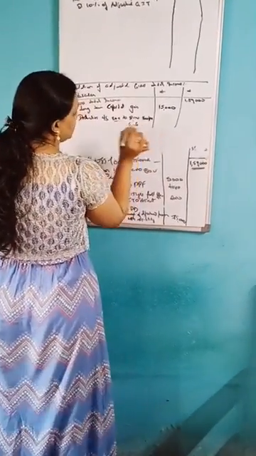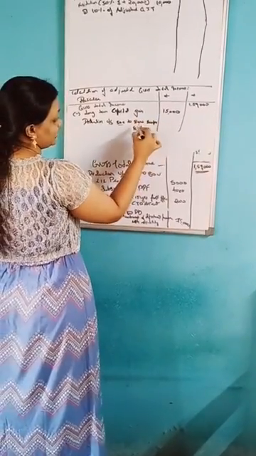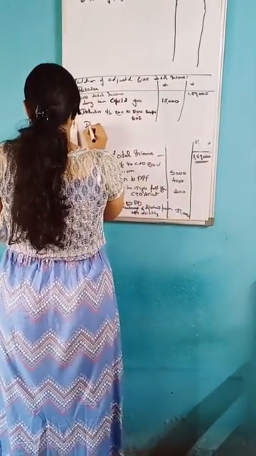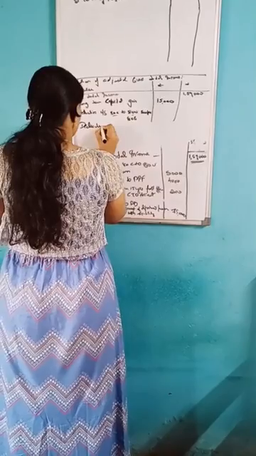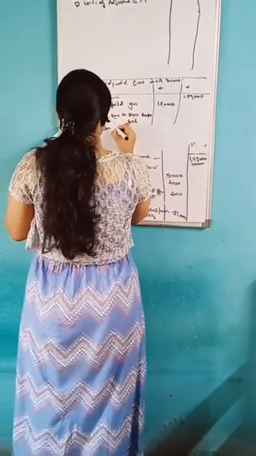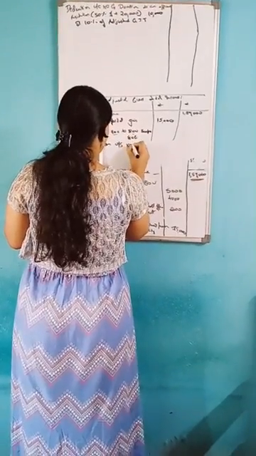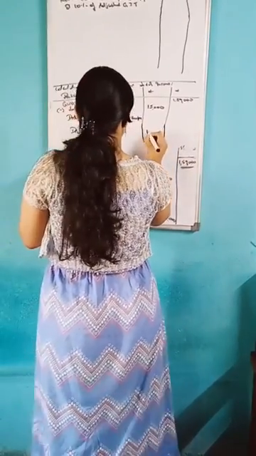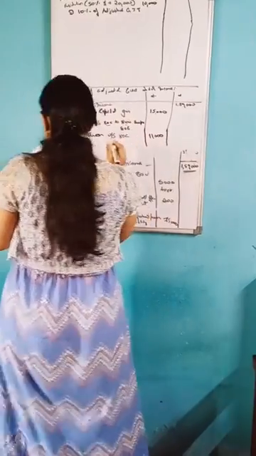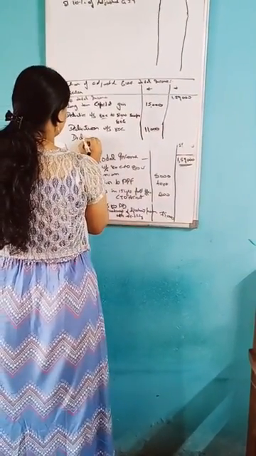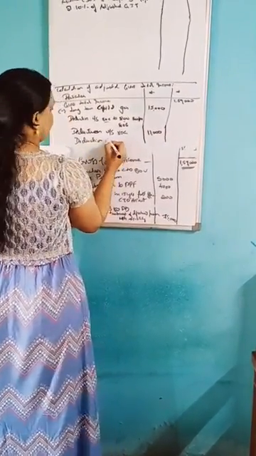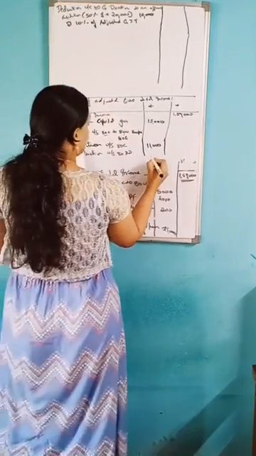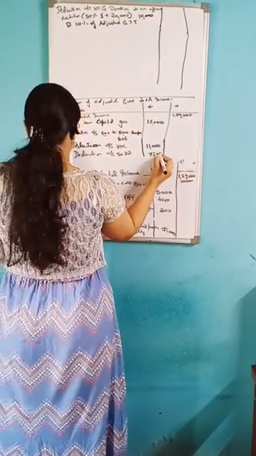From 80C to 80U we can take, but in between, 80G you should not take. Next, deduction under section 80C, that is 11,000. Deduction under section 80GT, you will get 75,000.